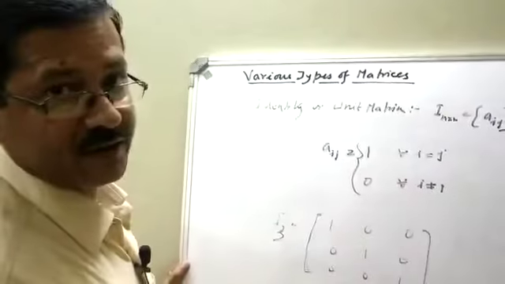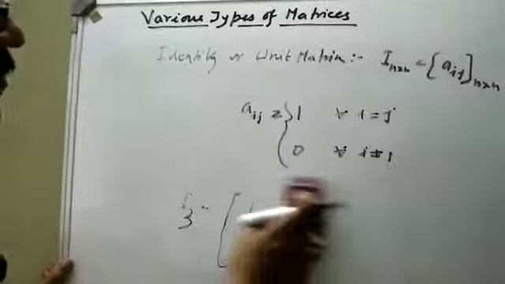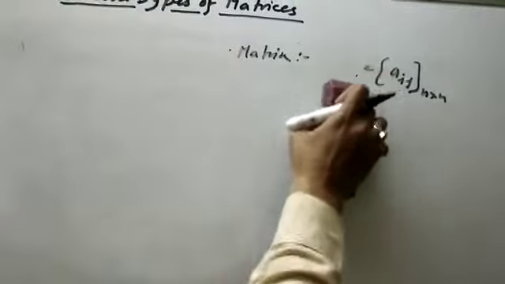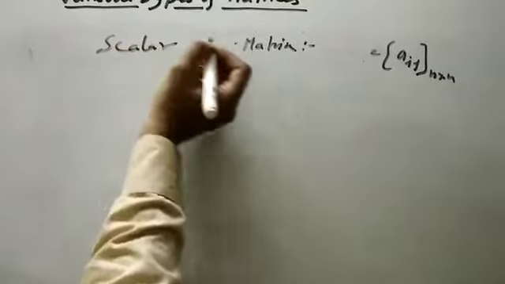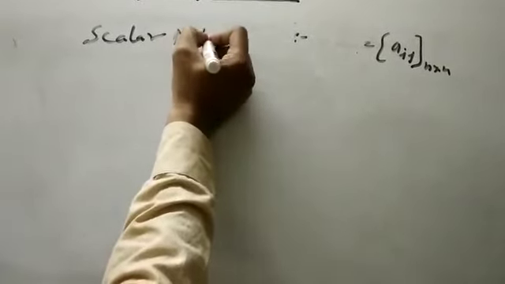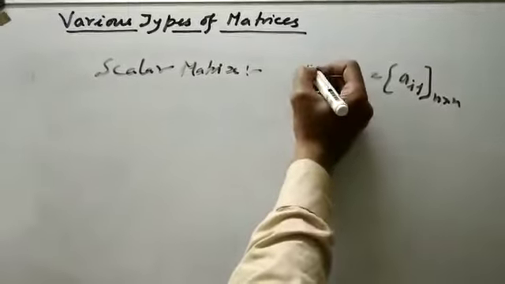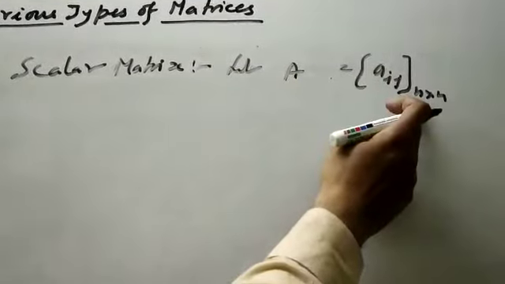Now, the scalar matrix. What is a scalar matrix? Let A be a square matrix of order n cross n.